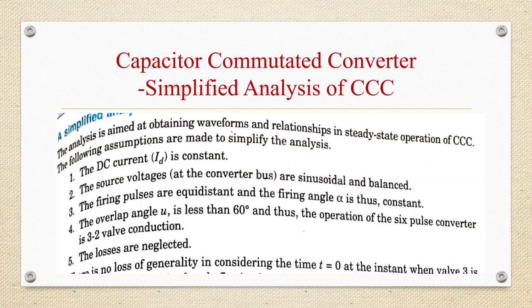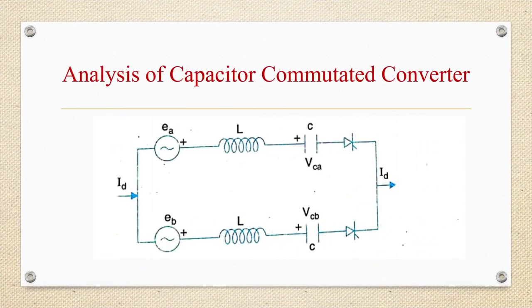There is no loss of generality in considering the time t equal to 0 at the instant when valve 3 is fired. Since the DC current is already flowing in valve 1, the capacitor in series with valve 1 is charged with voltage polarity as shown in the figure. This voltage continues to increase as the valve current continues to flow during the overlap period until I1 becomes 0. On the other hand, the voltage across the capacitor in series with valve 3 is negative maximum before t equal to 0 and starts to decrease as the valve current continues to increase.